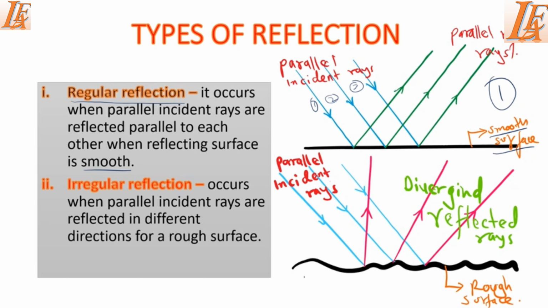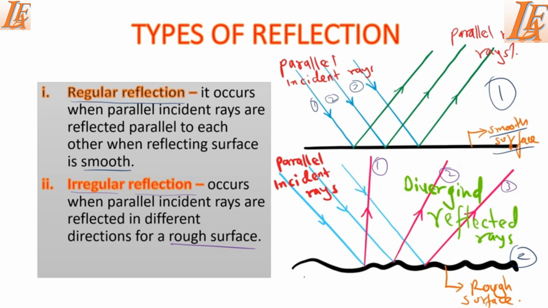And this is the one which we will be interested throughout the reflection on plane mirrors and also in curved mirrors. Now, when light interacts with a rough surface, like in the second diagram here, where you have parallel incident rays, when they hit a rough surface, they get reflected in different directions. You can see the first ray, second ray, and then the third ray, they are moving totally in different directions. And in this case, they produce what we call irregular or diffuse reflection. We define this one as a type of reflection in which parallel incident rays are reflected in different directions for a rough surface.